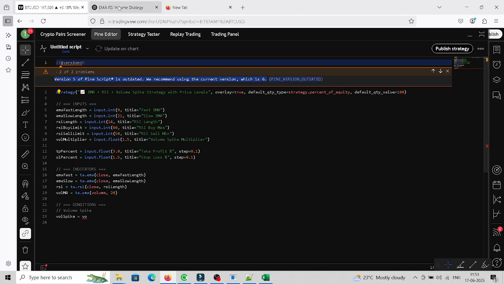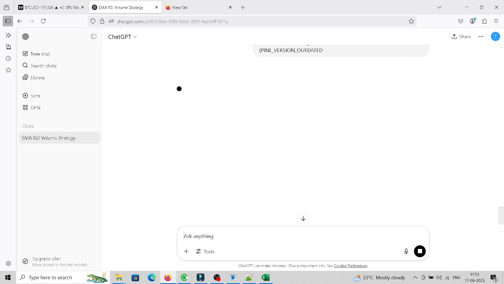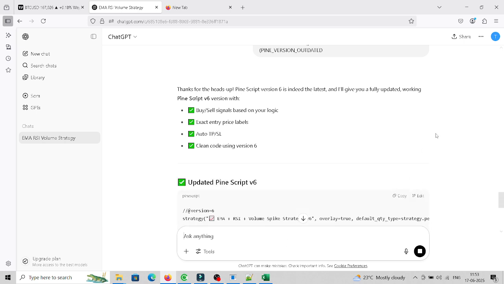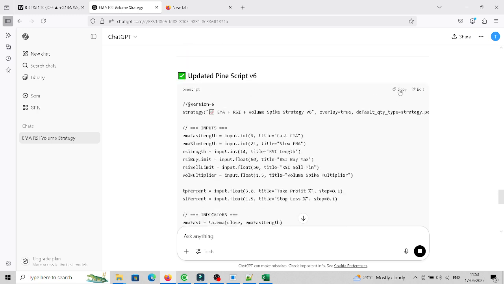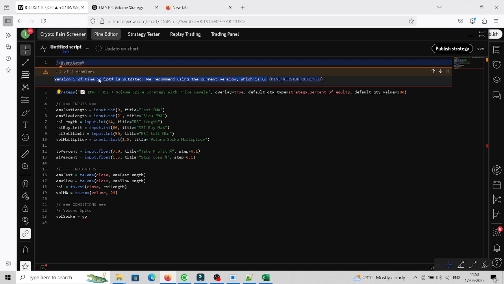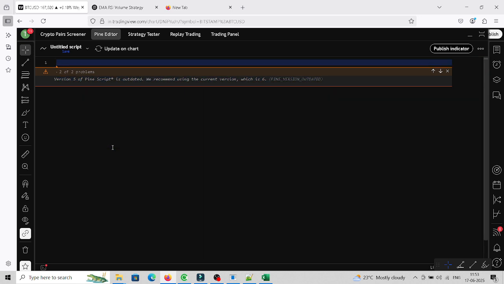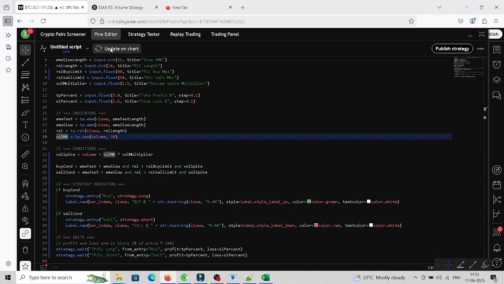Okay, just copy this and tell ChatGPT to correct this. See what ChatGPT is saying. ChatGPT has confessed, yes, there is some problem, and it's going to correct it. So I'm going to copy this again and paste it here. Okay, and I say update on chart.